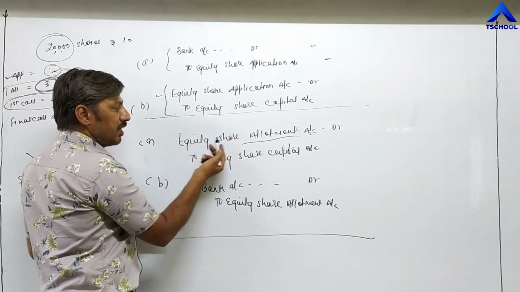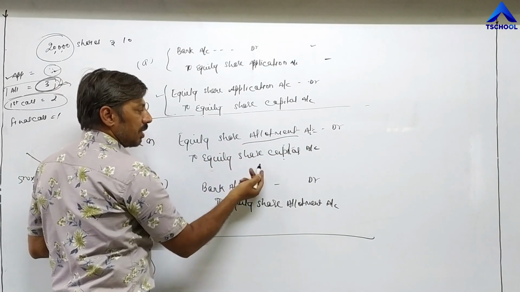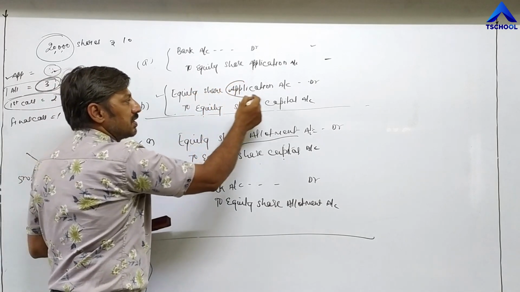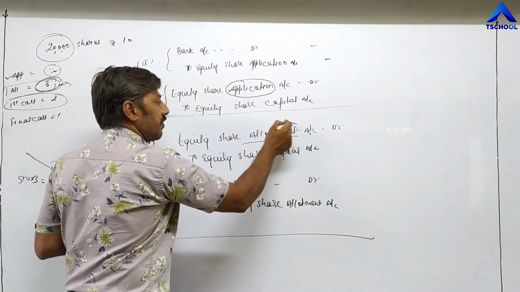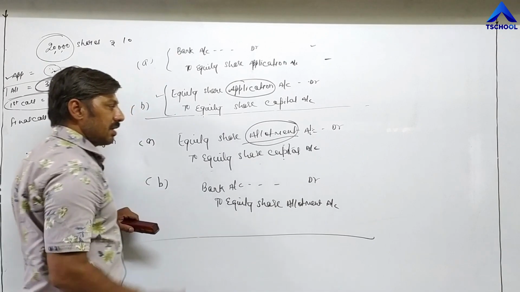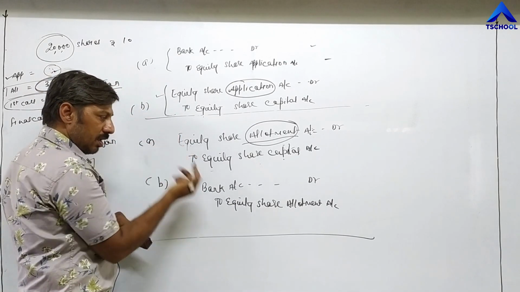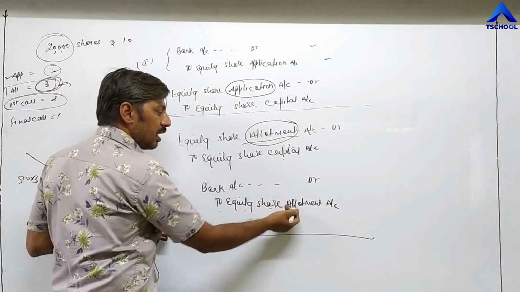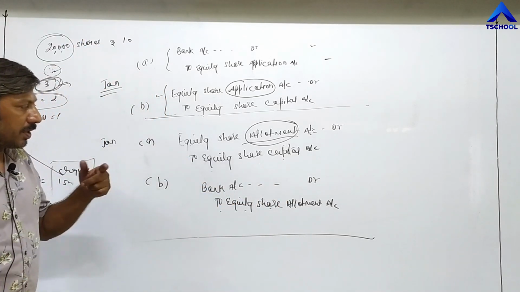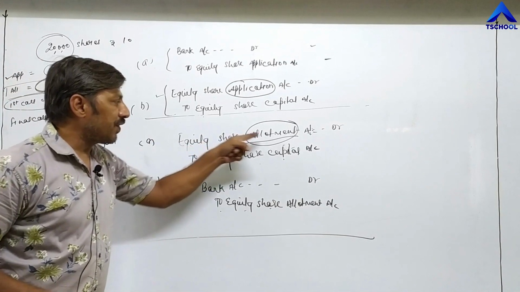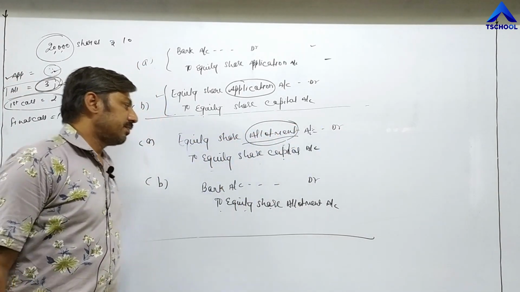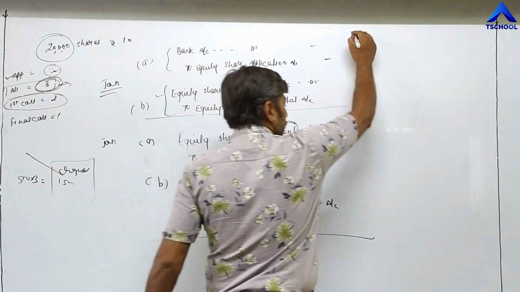For example, here equity share allotment account debit to equity share capital. You can see this entry is similar to the earlier entry. The only difference is that there application is written, here we have written allotment. Then after receiving this installment, bank account debit. Which installment are we receiving? Allotment, so to equity share allotment. Then first call. What is the entry for the first call? Instead of allotment, you have to write equity share first call account debit.